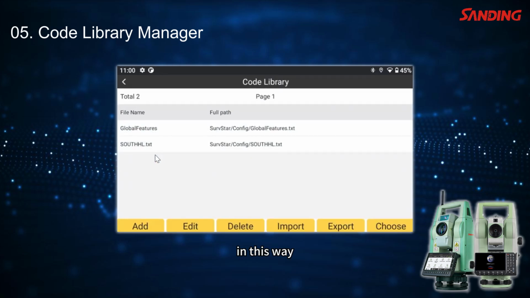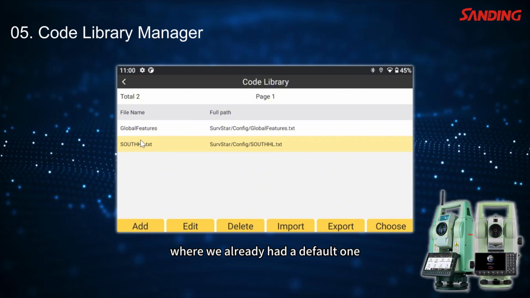In this way, we have already configured the code library, where we already had a default one, and we have imported a text file. The link to enter or download that file will be in the description of the app.